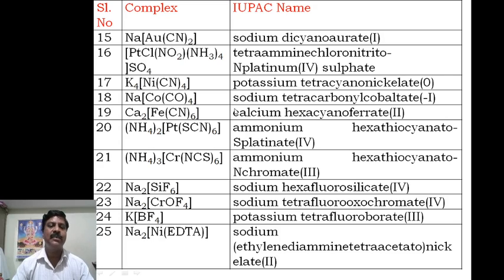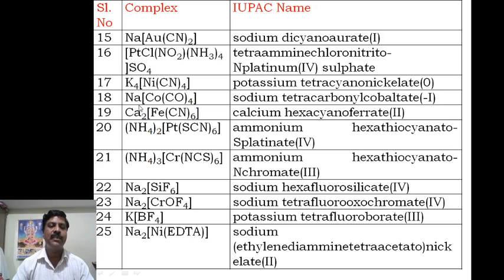of this complex. Next, similarly, potassium tetracyano nickelate. This is the anionic complex, nickelate. Therefore nickelate 0, actually 0 here. Cyanide is -1, so -4, and potassium is +1, so +1 into 4 is +4. Therefore nickelate 0 is the name of this complex.